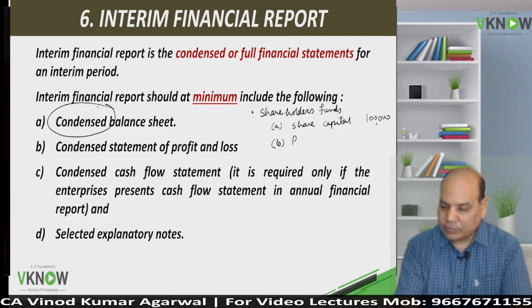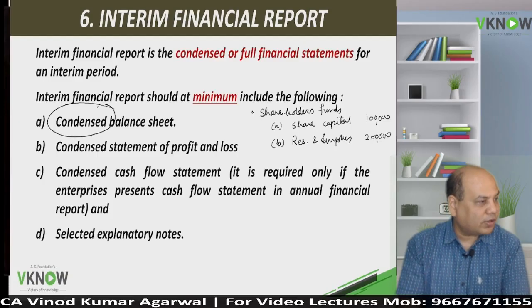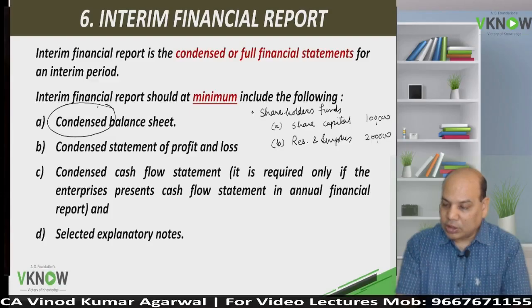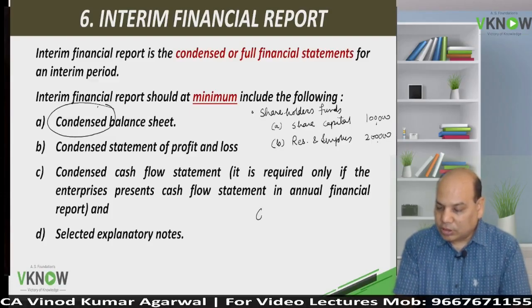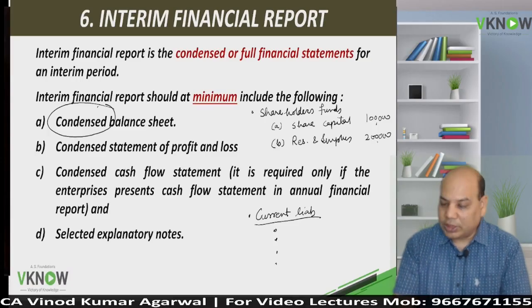Okay, I will write reserves and surplus, whatever is the total, without going into the detailed presentation of reserve and surplus. Or similarly, suppose I have to write current liabilities. Suppose in the balance sheet, I will only write the heading and subheadings without going into detailed discussion or detailed presentation. Like for example, we can write short-term borrowing.